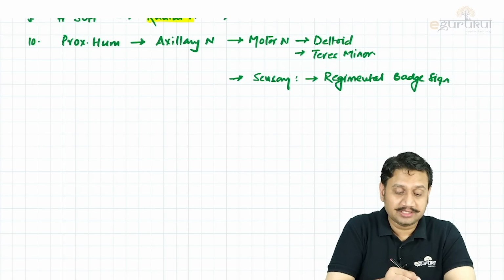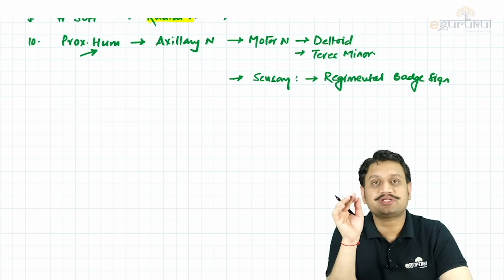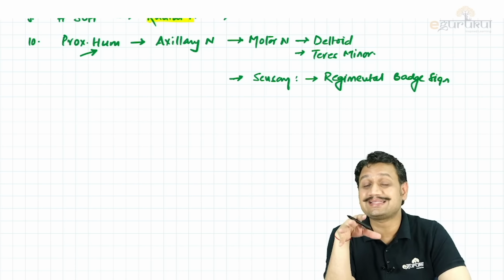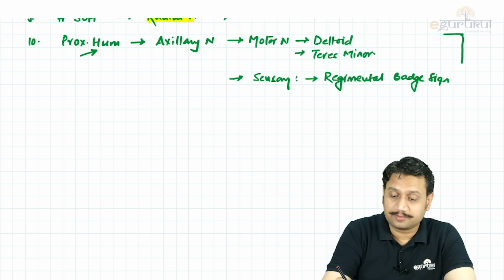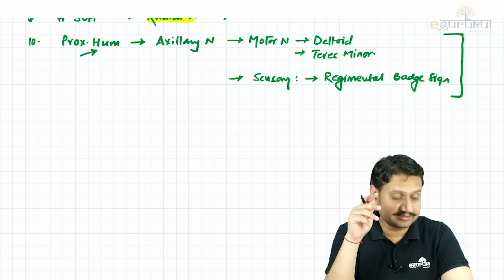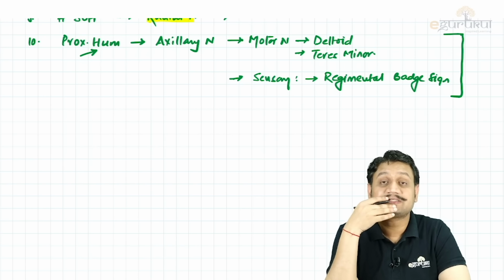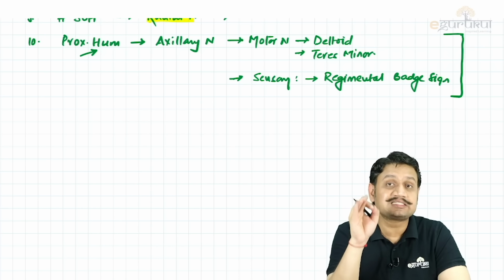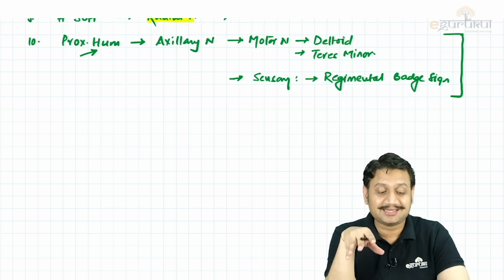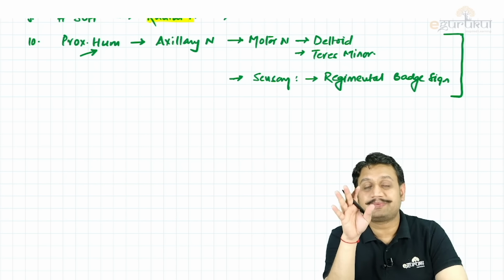So do remember, proximal humerus fracture or proximal humerus involved in a dislocation, both are going to cause trouble to the axillary nerve, and the presentation of the patient will be like this. So please do remember this. This is very, very important. It is highly expected that the clinical presentation of the patient will be asked instead of which nerve is involved. So this is the common presentation.